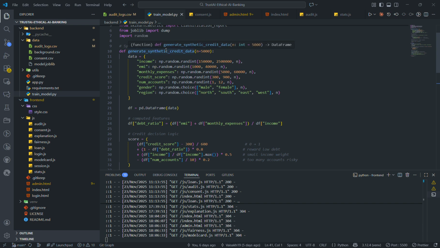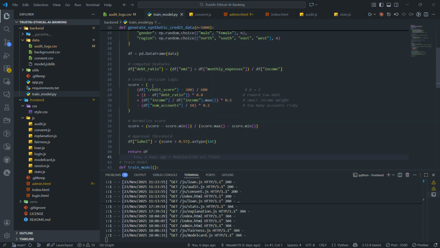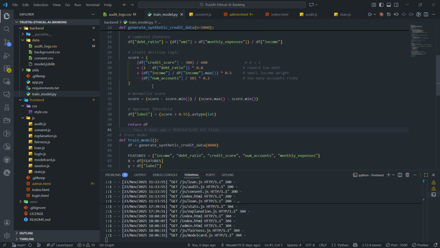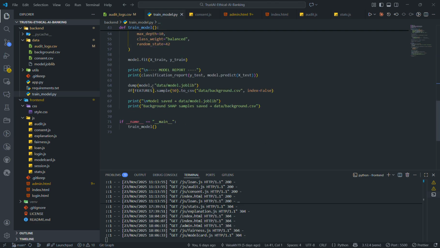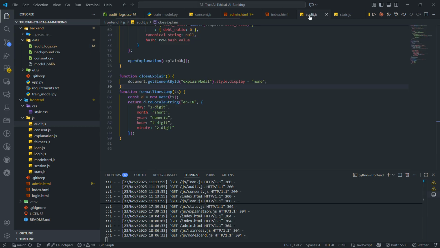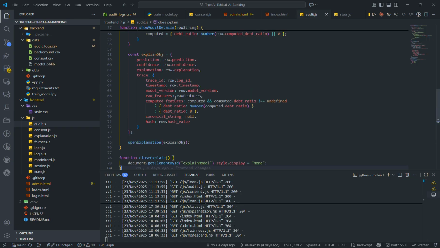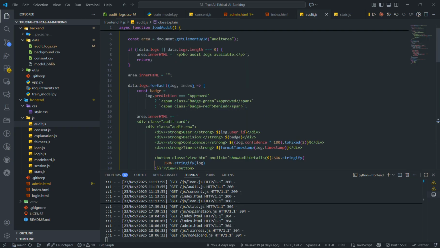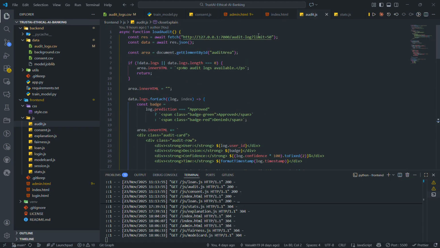That is, it generates synthetic credit data. These are the inputs that have been given, and similarly in the audit logs CSV, these are the two inputs that we've given recently. Everything is given, your log ID, your user ID, input data. All of these have been created once we load the backend. Similarly with audit.js, you have all these values that have been given.